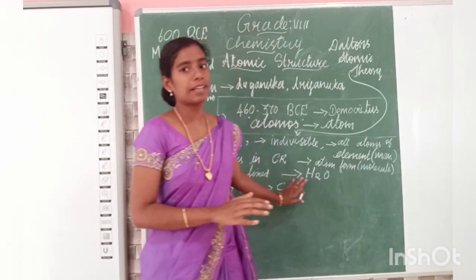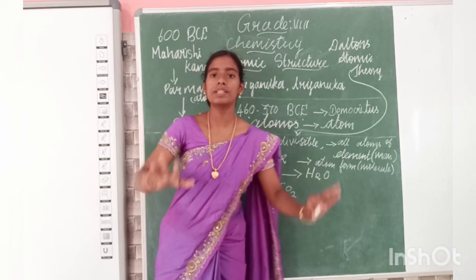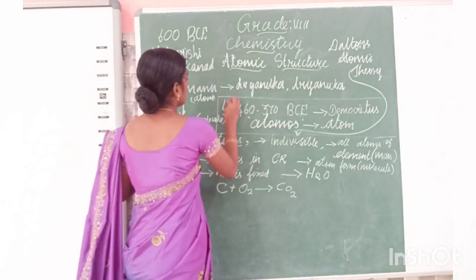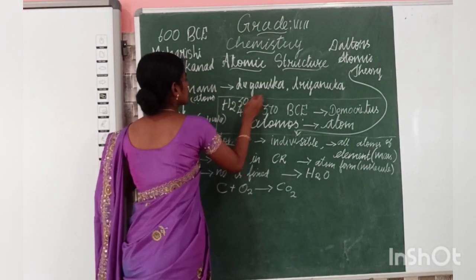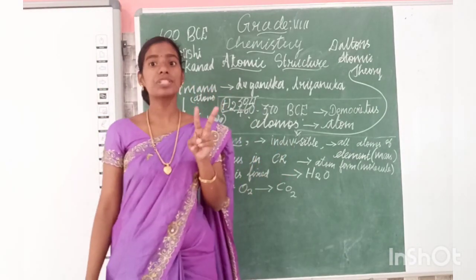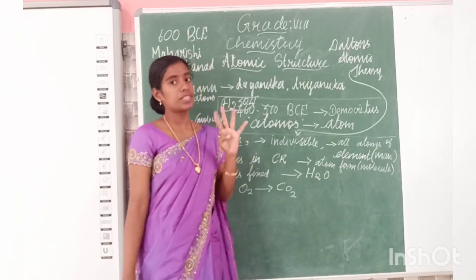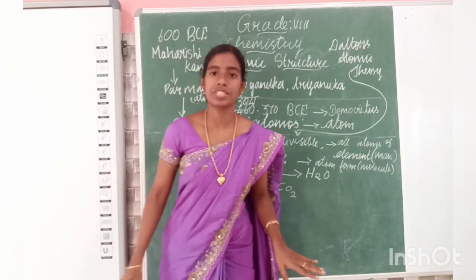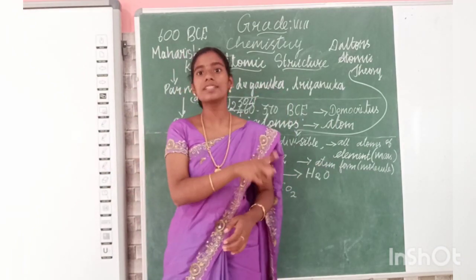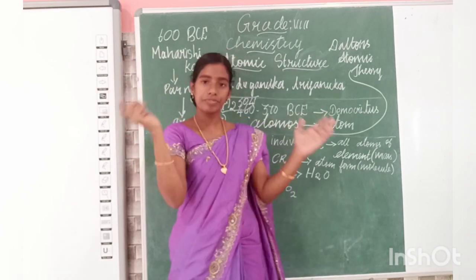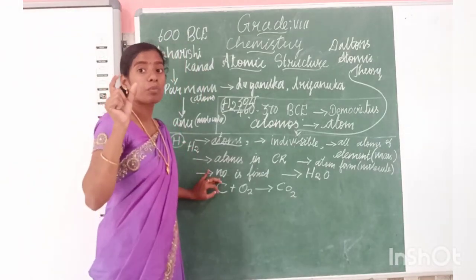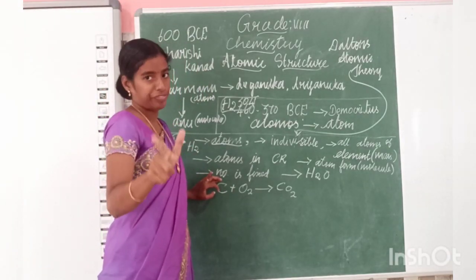The number of atoms or molecules in a particular compound is always fixed. For example, take any compound, H2SO4. This H2SO4 is sulfuric acid. When you take sulfuric acid, 2 hydrogen atoms, 1 sulfur atom and 4 oxygen atoms are present. This is fixed. Sulfuric acid means it is H2SO4. Whether you take the sulfuric acid from our lab or from America or from Australia, it is the same. So, the number of atoms or molecules in a compound is fixed.